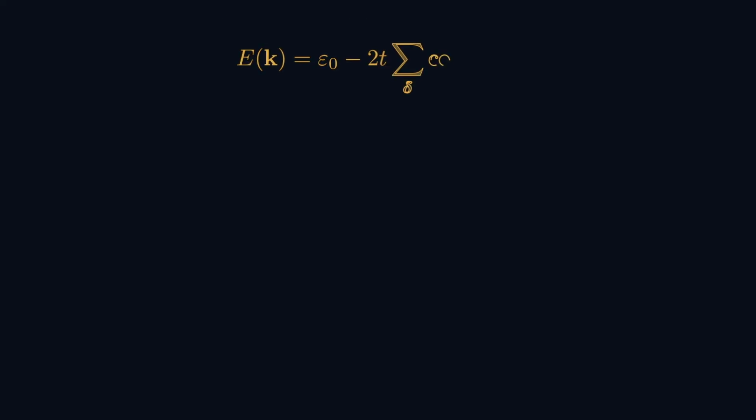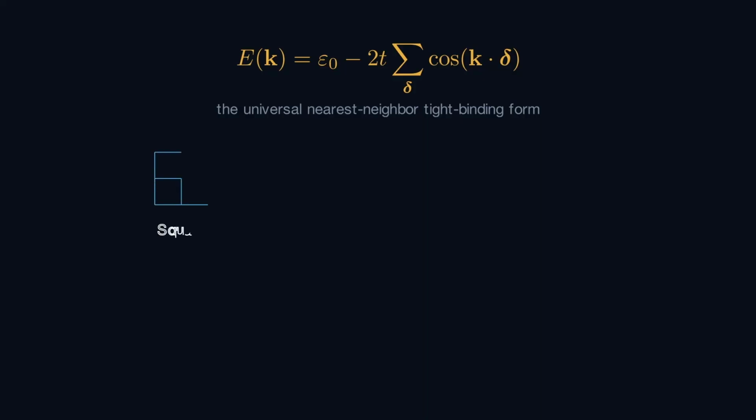From a single hopping parameter on a one-dimensional chain, we have built a complete and predictive description of an electronic band. The same machinery, applied to other lattice geometries, generates the rest of nearest neighbor band structure. On the square lattice, the dispersion has a saddle point at the X-point, producing a logarithmic Van Hove singularity in the density of states. The triangular lattice has 6 nearest neighbors per site and yields a band that is asymmetric between its top and bottom, reflecting the lack of bipartite structure.